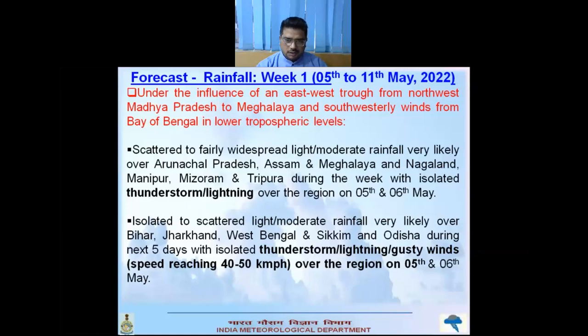Isolated to scattered light to moderate rainfall is expected over East India, that is Bihar, Jharkhand, West Bengal, Sikkim and Odisha, during the next 5 days, and thunderstorm activity is also likely over this region on 5th and 6th May.